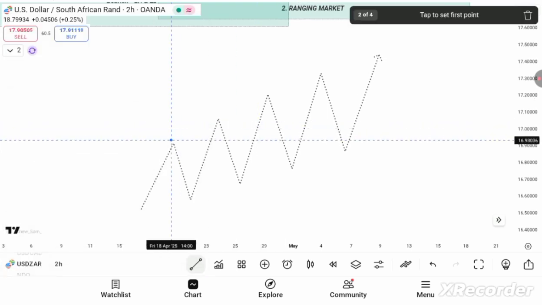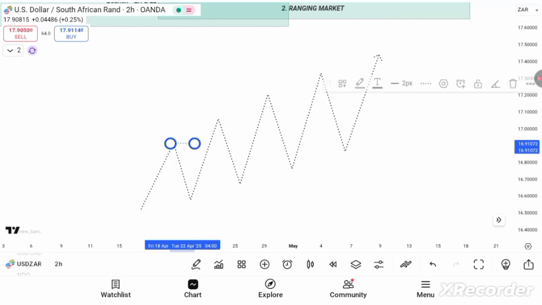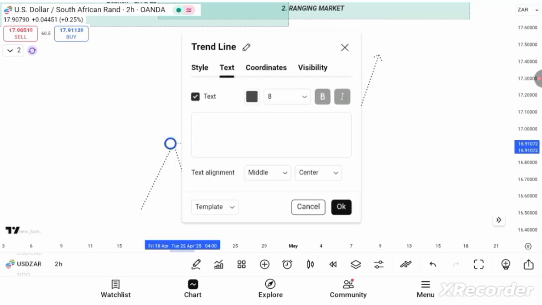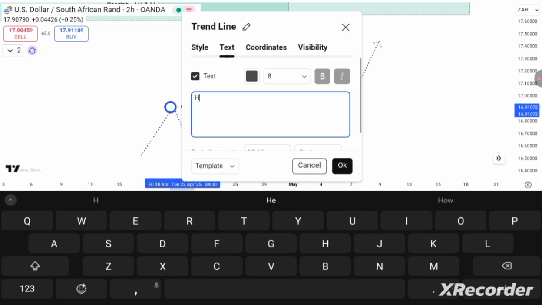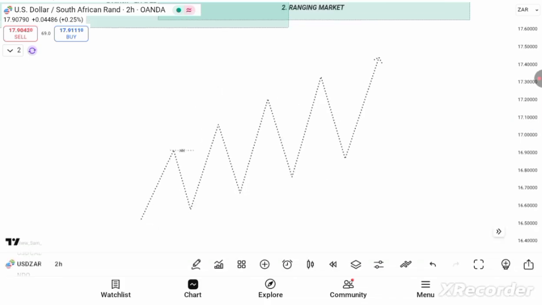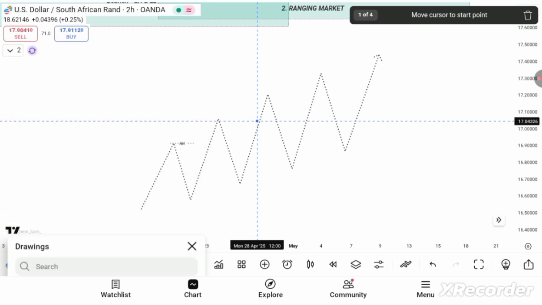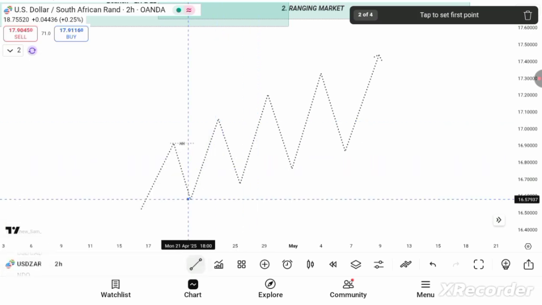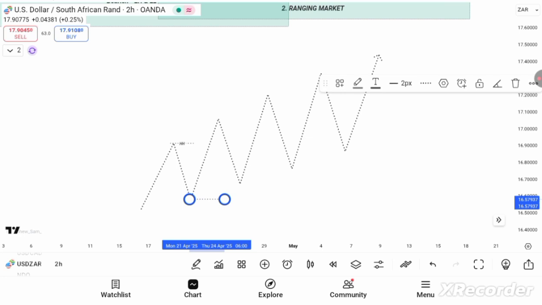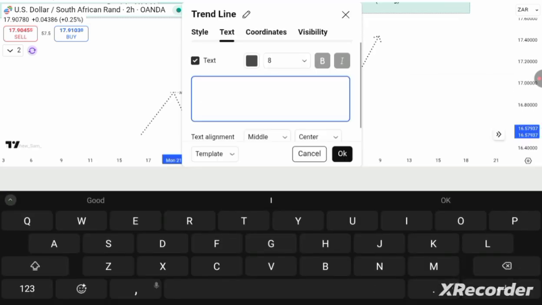Okay, so this high is a higher high. And this low here is a higher low.